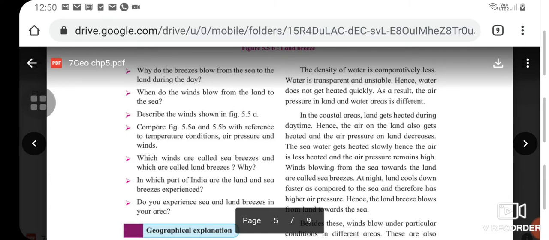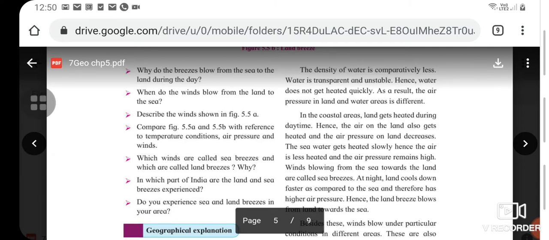Describe the winds in figure 5.5a as I have told you above. Compare figure 5.5a and 5.5b with reference to temperature, conditions, air pressure and winds, and all these three things are given in the pictures also for your reference. Which winds are called the sea breezes and why are they called the land breezes?